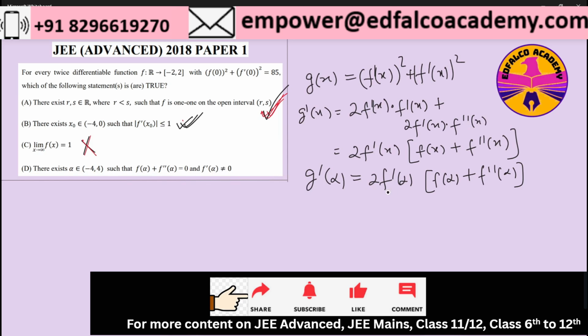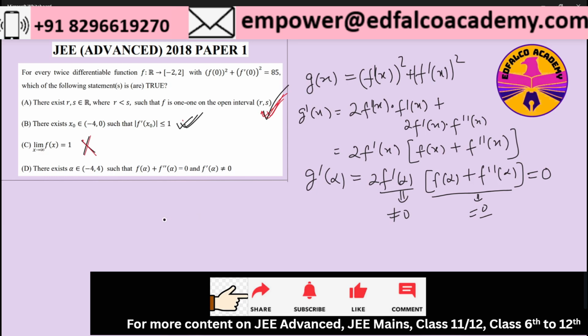One part is not equal to 0, the other part is equal to 0. So that means the entire g dash alpha is equal to 0. We have to prove that g dash alpha is 0, but f dash alpha is not equal to 0. This is happening in the interval minus 4 comma 4, for alpha belonging in that interval.